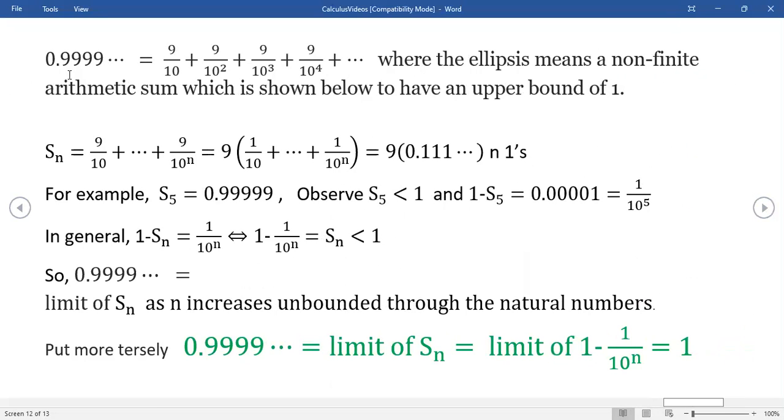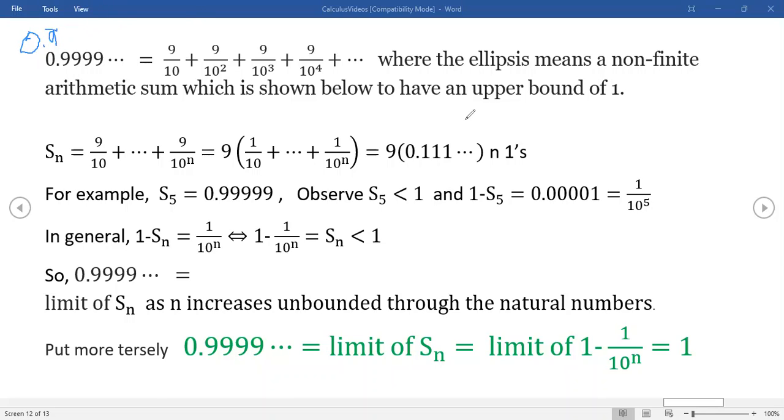Now, sometimes this is written, let me just get a little bit more. Well, we've already done that, but I'll just do it again. So this object right here, I'm trying to get my pencil to work here. This object right here, of course, is the 0.9 bar. That's what that thing is right there.